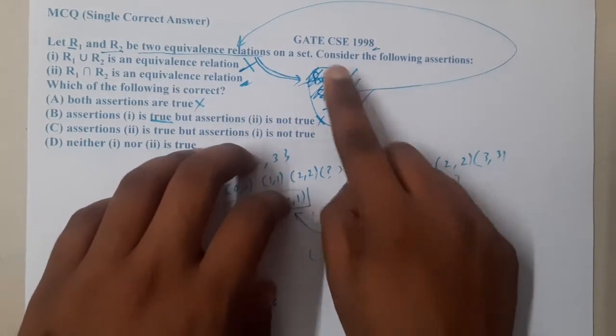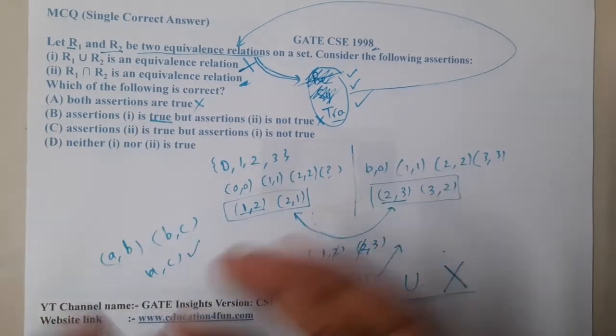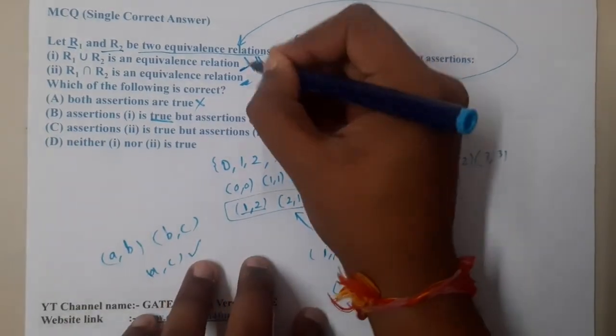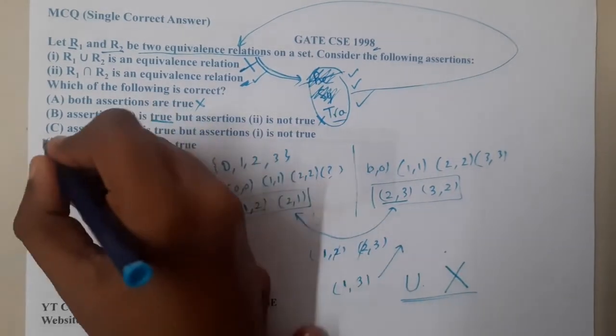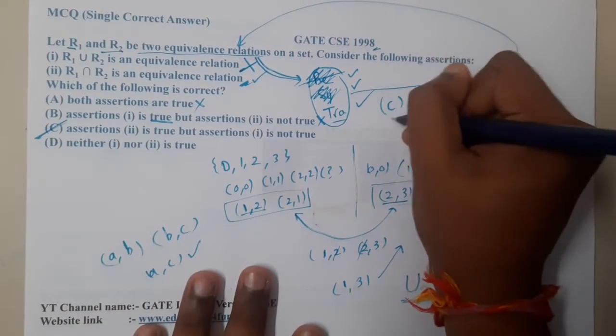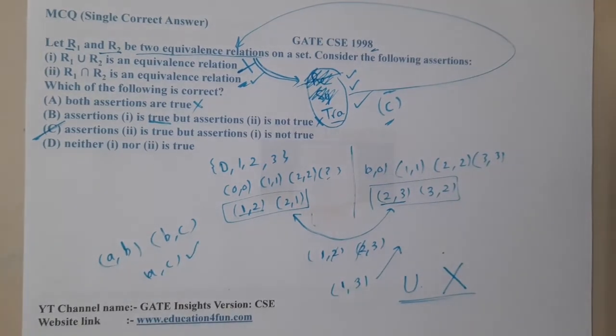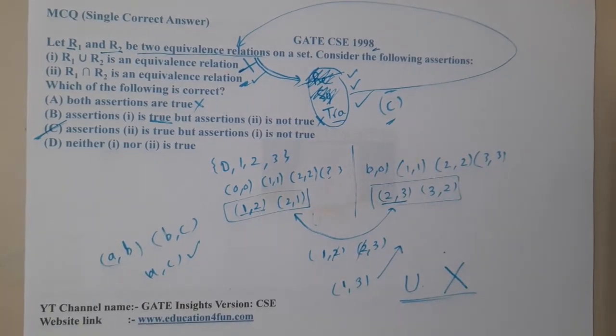So if I take the intersection, at the end I will get an equivalence relation. So that will be true. So option C will be the correct answer. It's quite an interesting question and, to be clear, it's a repeated question, guys. I hope everyone got a clear idea with respect to this question.